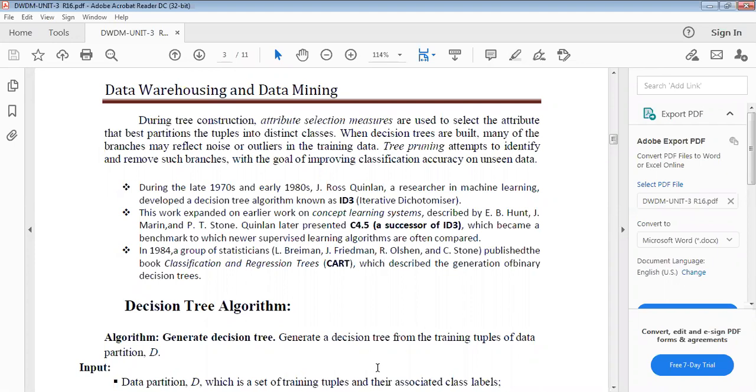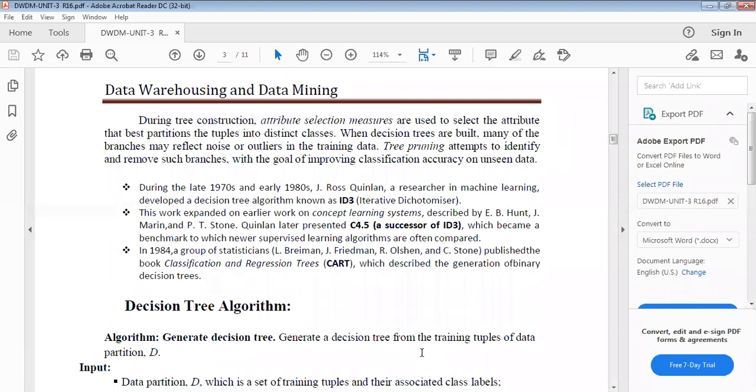Quinlan later presented C4.5, the successor of ID3. C4.5 is a decision tree algorithm which became the benchmark against which newer supervised learning algorithms are often compared. Nowadays, for supervised learning, C4.5 is the algorithm you use.